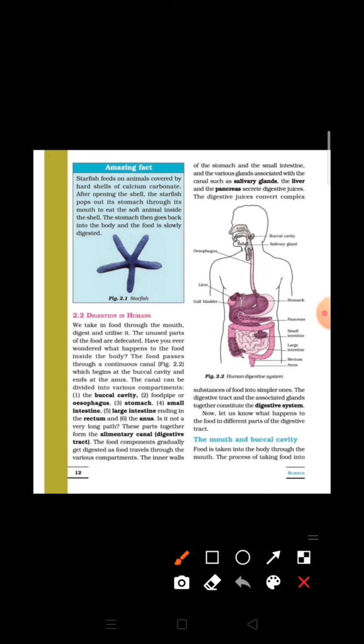Next we come to digestion in humans. If we come to know about the way of intake of food and the process of utilization of the food in case of human beings, we can say that we humans take in food through the mouth and then we digest it, and then the unused parts of the food are eliminated by our body. But the question is, what happens to the food inside our body? Let's learn about this.